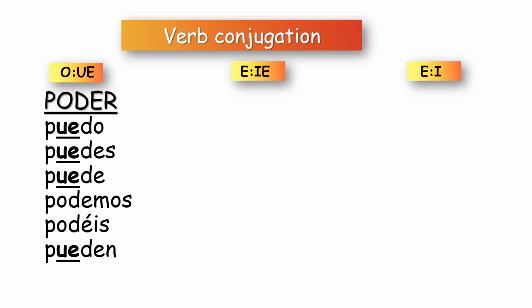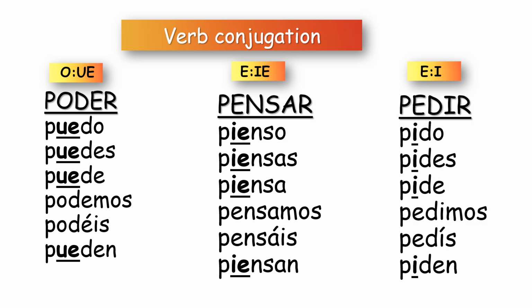If we look at the first group of verbs, for example, poder, we can see that we change every single person: yo puedo, tú puedes, él puede, except nosotros and vosotros, that it doesn't change. Nosotros podemos, we don't change the stem, and vosotros podéis, we don't change the stem, and then with ellos, we need to change it again. Why? I don't know, maybe Romans.